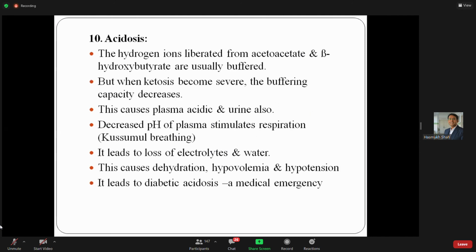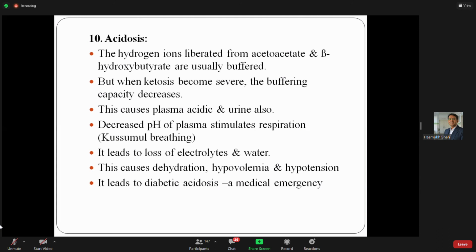Acidosis, same way. Hydrogen ions are liberated from the acetoacetate and beta hydroxybutyrate, and they are usually used as a buffer. But when ketosis becomes severe, buffering capacity decreases. So here they are not utilized for the function of pH balance or for buffering. So the level rises. This causes the plasma to become acidic. At the end, urine also becomes acidic, and there is a development of acidosis.